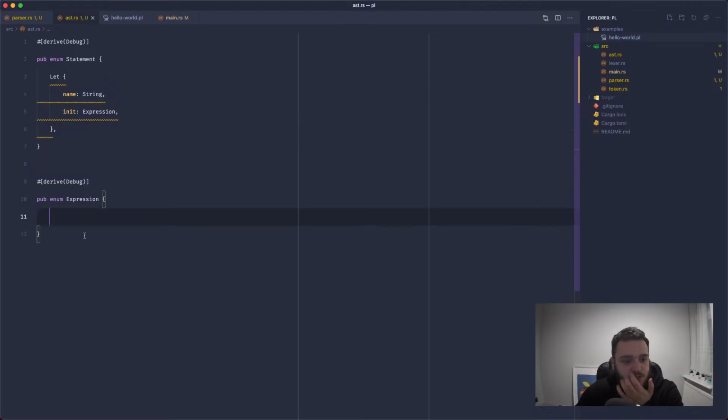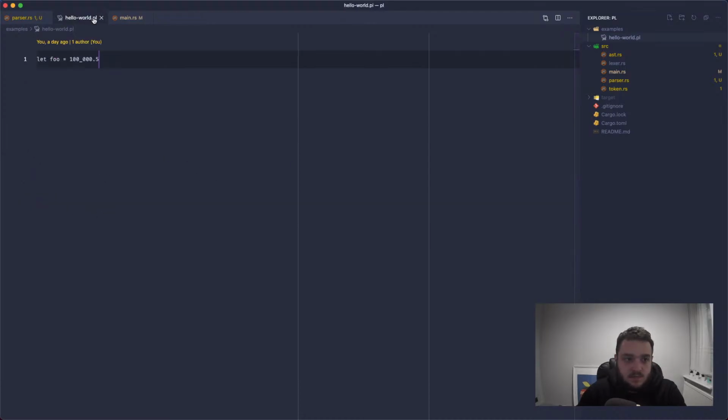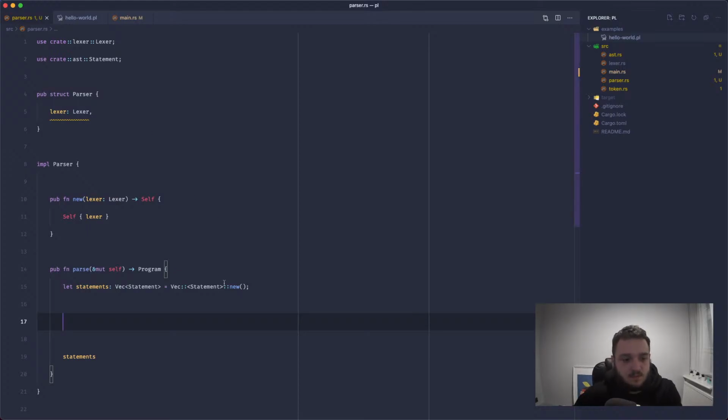And expression, there'll be a couple of types of expression, of course. But for now, we can just go ahead with the parsing. I guess we can sort this out later. We want to create this let statement at some point.